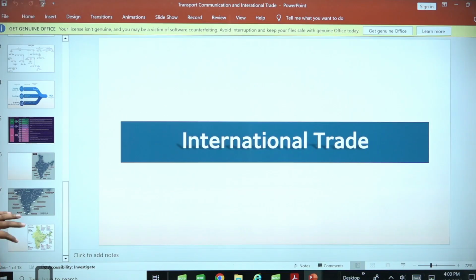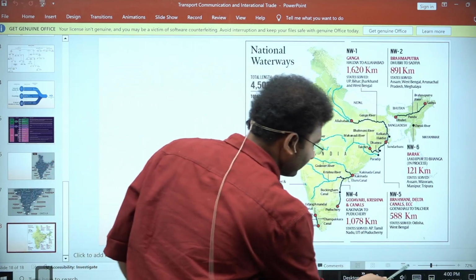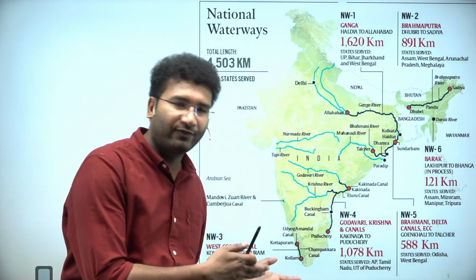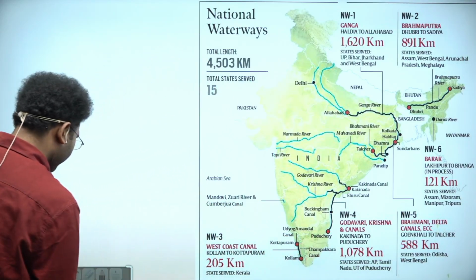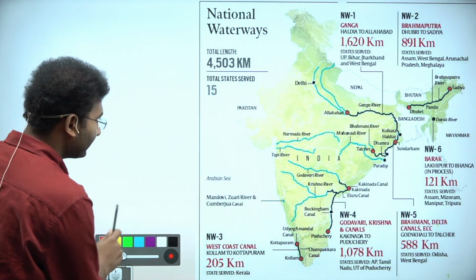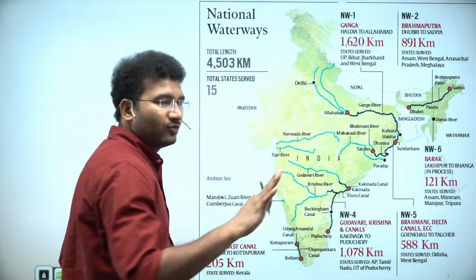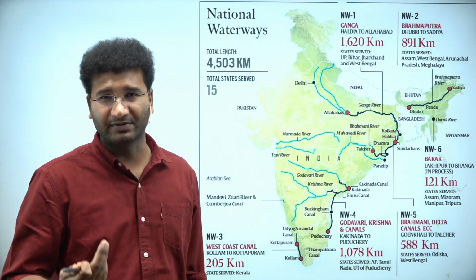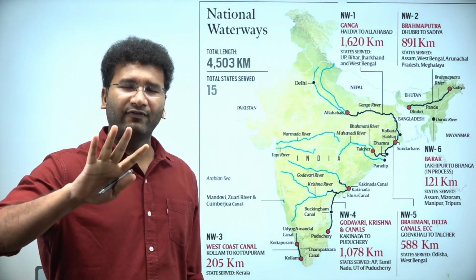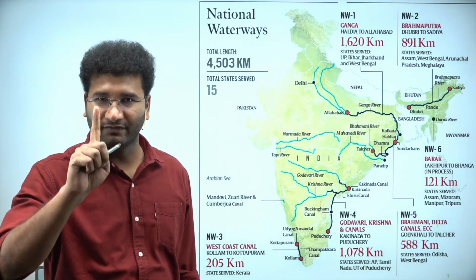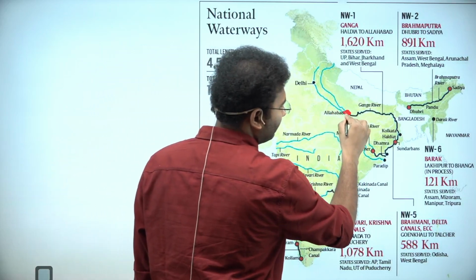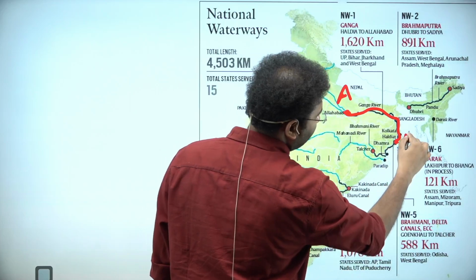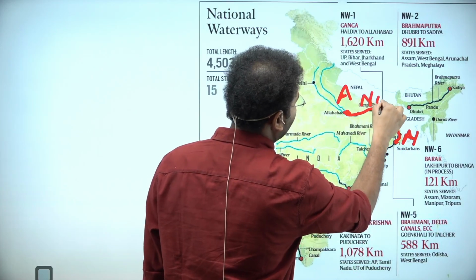Along with that, one more small component that I wanted to discuss, क्योंकि ये NCERT में दिया है. So I want to put straight the facts here. Look here. Number 1, these are the national waterways. National waterways means we are using the rivers for our trade purposes. Of the top 5 national waterways, you need to remember the first one: Allahabad to Haldia. This is National Waterway 1.